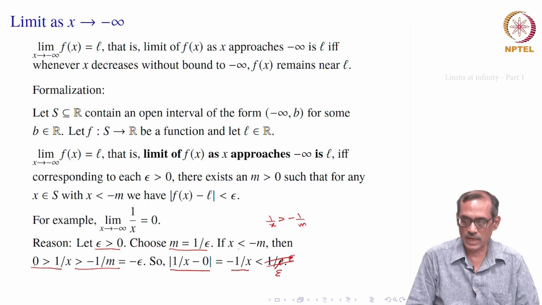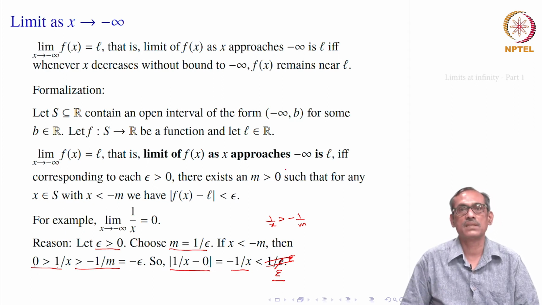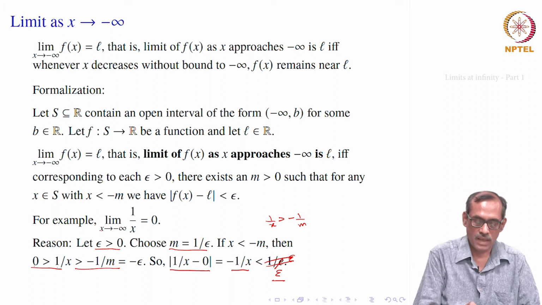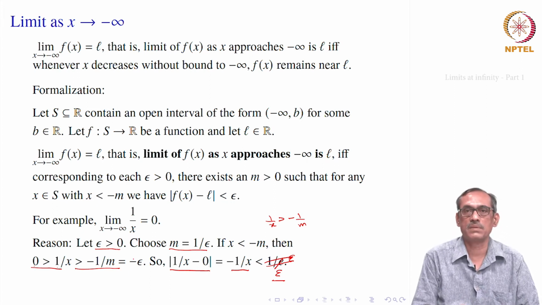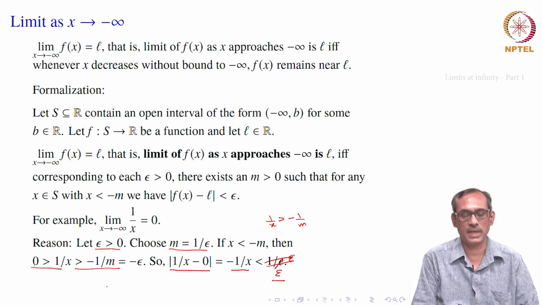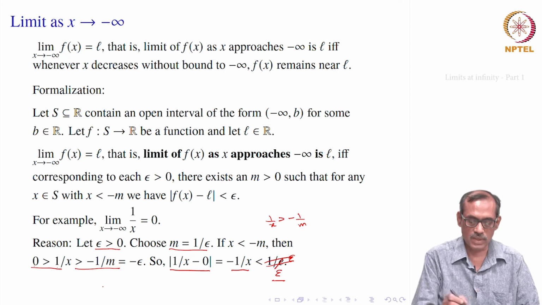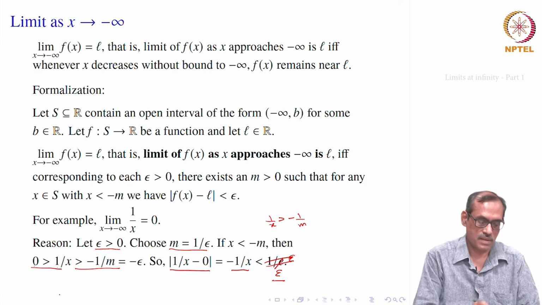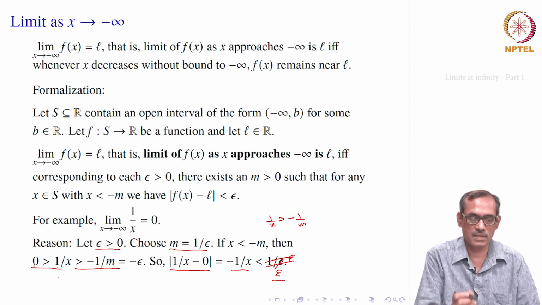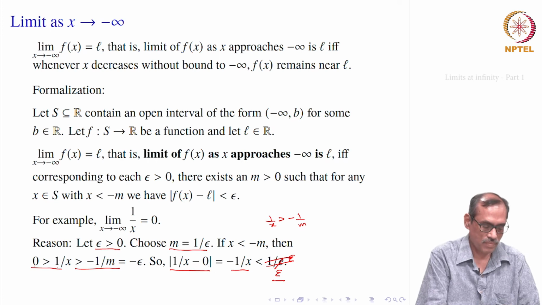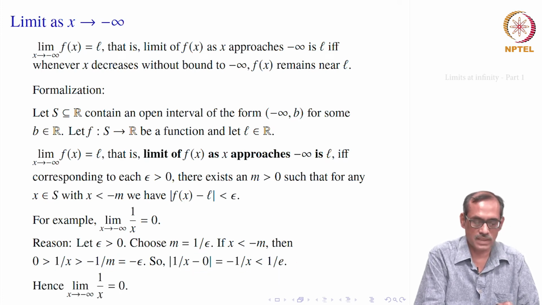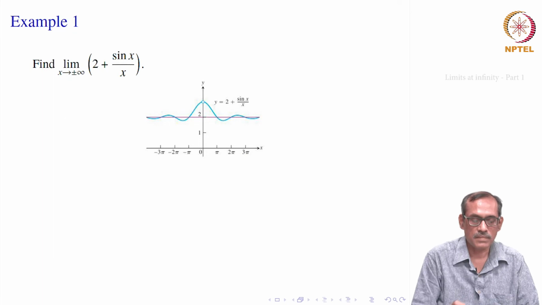We find that if x is less than minus m, then mod of 1 by x minus 0 is less than epsilon. Therefore, the limit condition is satisfied, and our claim is proved, that limit x goes to minus infinity 1 by x is also equal to 0, as limit x goes to infinity 1 by x. So, in both the cases it goes to 0, but it may not happen always, because this is looking very symmetric, 1 by x for positive or negative, that is why it is happening. Okay. So, let us take some more examples and see what happens.